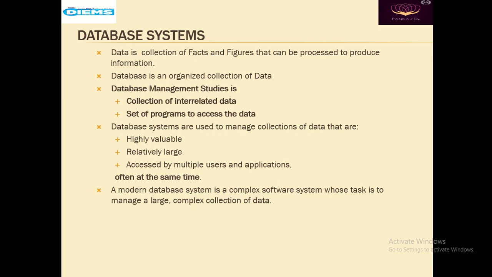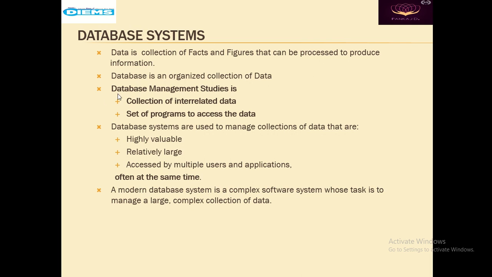So we need a database management system. Now, a database is an organized collection of data. Organized collection of data, I mean, while fetching data from the database and while updating data in the database, it becomes easy. Not only the storage of the data is important, but retrieval of the data in a systematic manner also plays an important role.